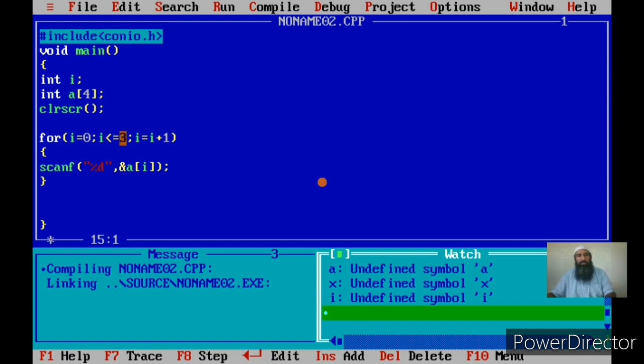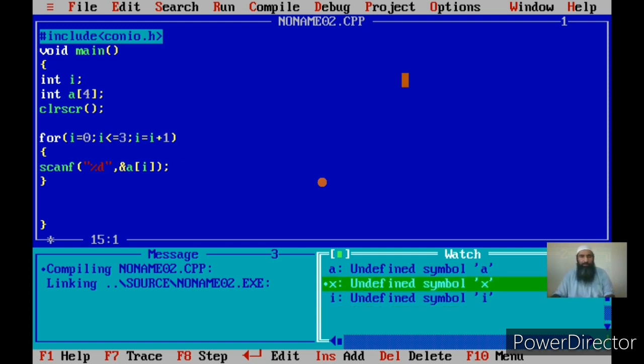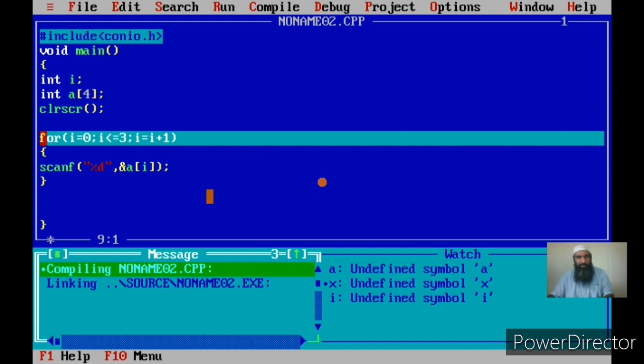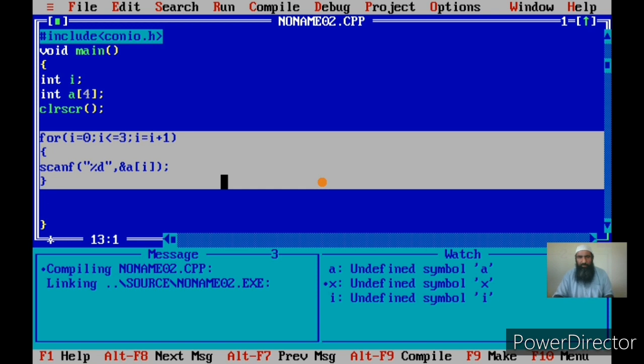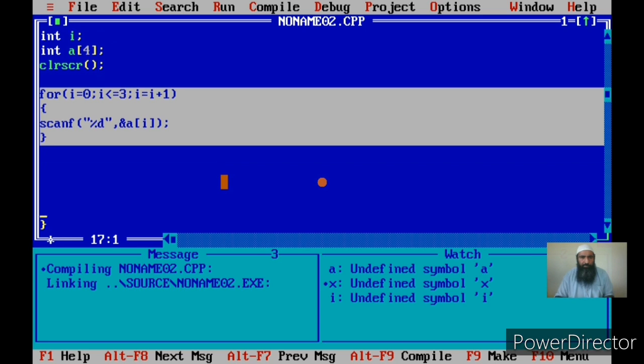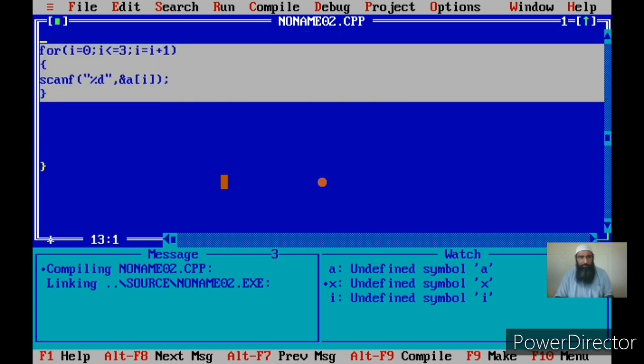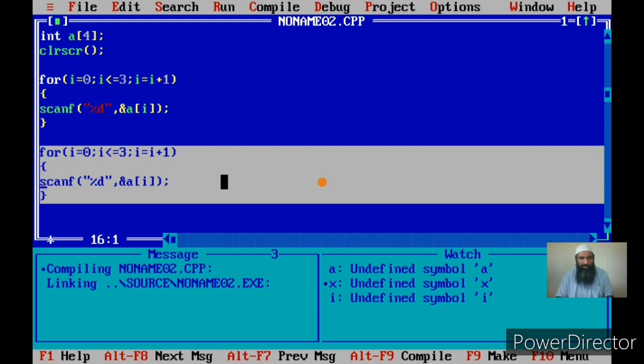And this is the simplest way of inputting an array. In the same way you can display the array. How? First I input the array, now I can display the array. The same loop you can write in the main, but instead of scanf you will be using printf, and you have to remove the ampersand from here.